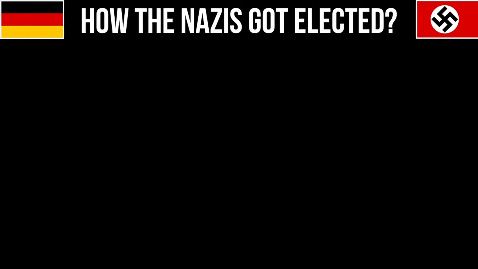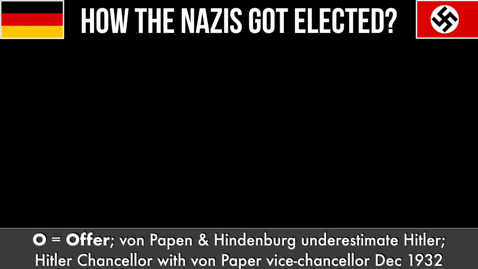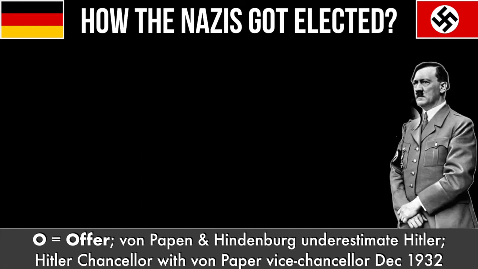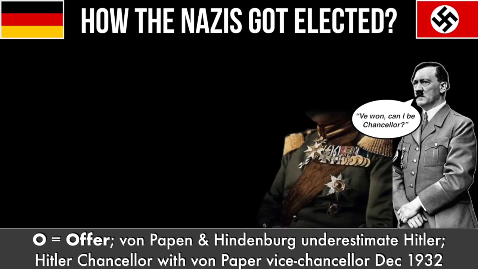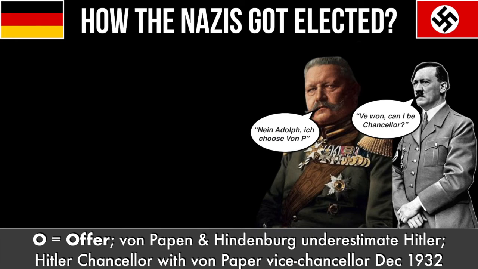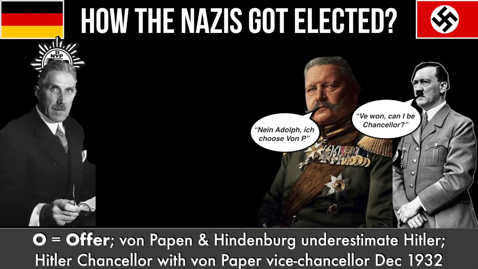Our penultimate letter of Chancellor is O, offer. We've already discussed how the Nazis became the biggest party in the 1932 elections, but Hitler was not appointed Chancellor of Germany. That's because the establishment didn't trust him. Instead, a right-wing politician called von Schleicher is appointed to replace von Papen, and this leaves von Papen really angry.